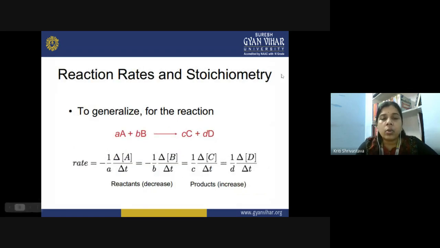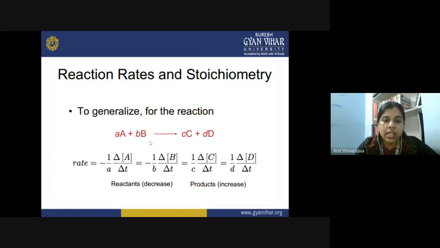So now let us correlate the reaction rate and the stoichiometry of the reaction. So for a general reaction, how can we represent it? It is aA plus bB converting into product cC plus dD. So here the small letters, small a, small b, small c, small d, they are representing what? They are representing a balanced chemical equation. And once your chemical reaction is balanced, now you can get the stoichiometry, and accordingly you can write down the rate of the reaction by incorporating these stoichiometric terms. So how do we incorporate them?